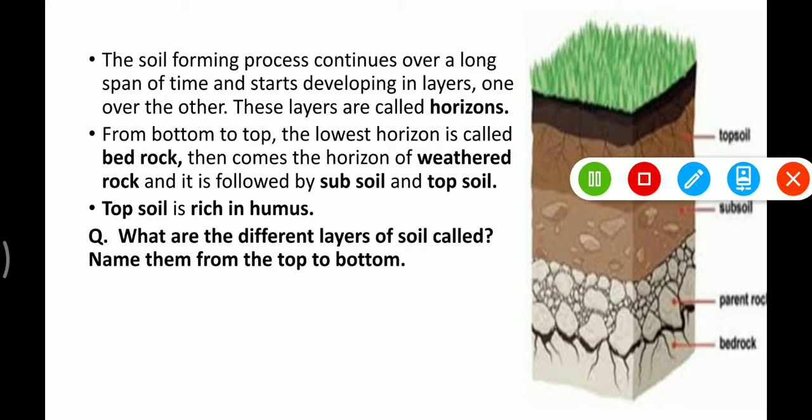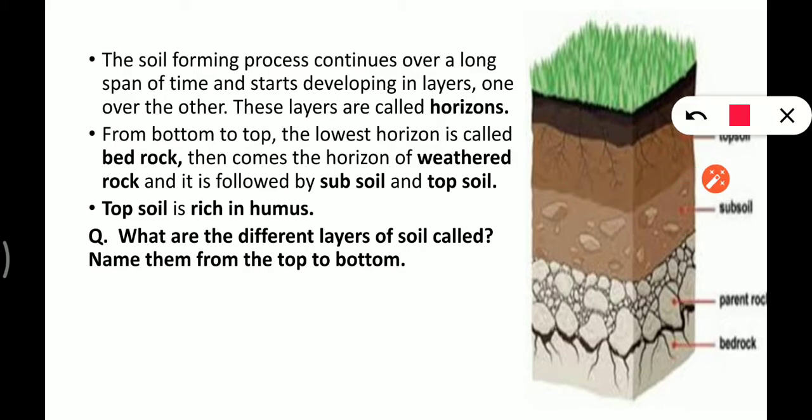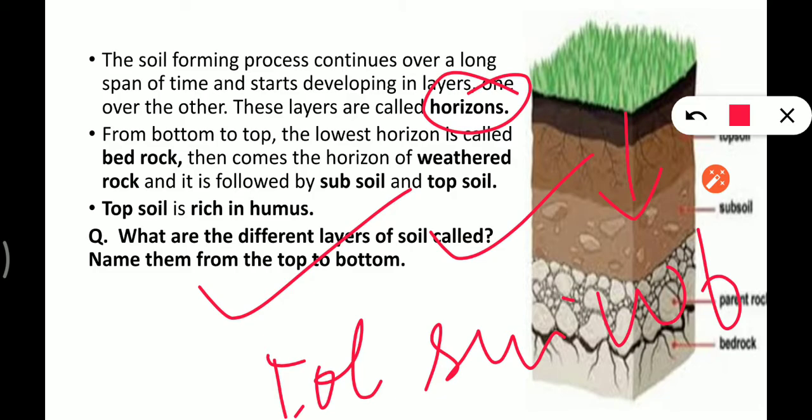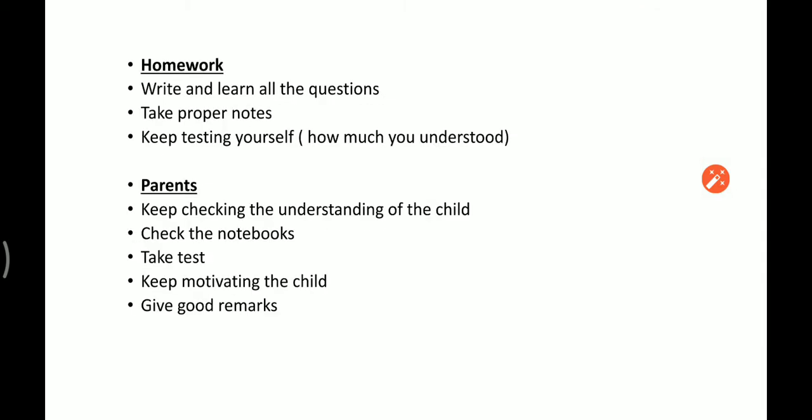Now the question that you have to attempt here: what are the different layers of soil called? They are called horizons, and you have to name them from top to bottom. So first of all will be topsoil, then subsoil, then weathered rock, then bedrock, right? So that's enough for the day.